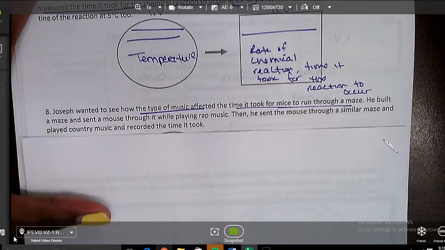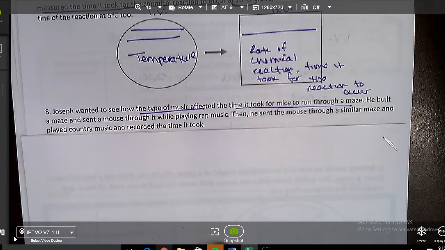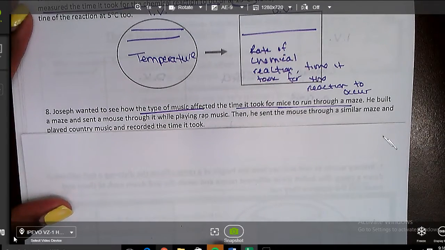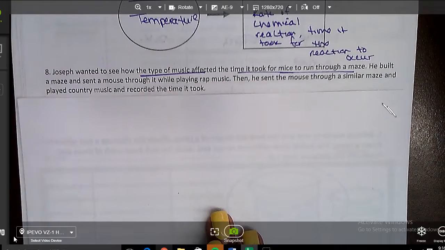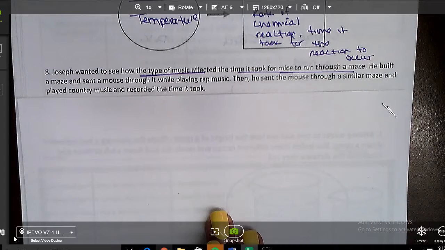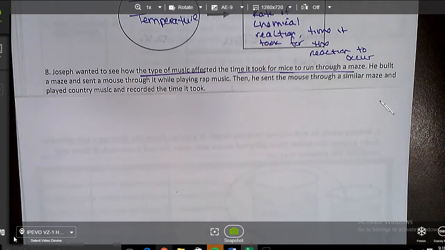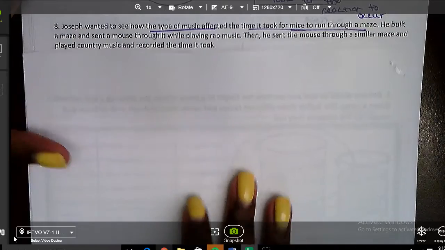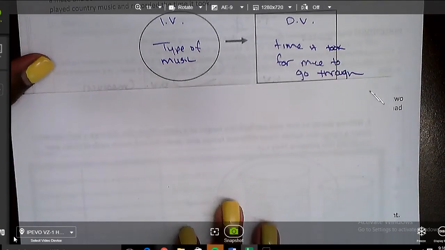Number 2, he wanted to see how the type of music affected the time it took for mice to run through a maze. He built a maze and sent a mouse through it while playing rap music. And he sent the mouse through a similar maze and played country music and recorded the time it took. What is different here? Whisper it. What's different is the type of music he's using. What is he measuring? He's measuring how long it takes each mouse or the mice to go through the maze. You want to fill that in.